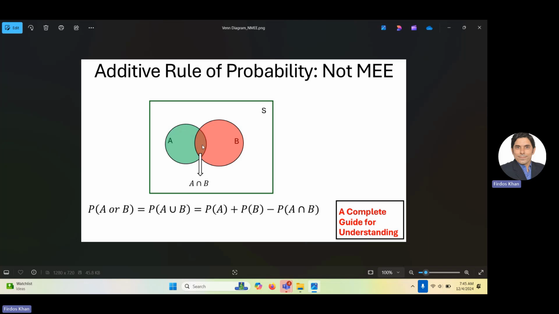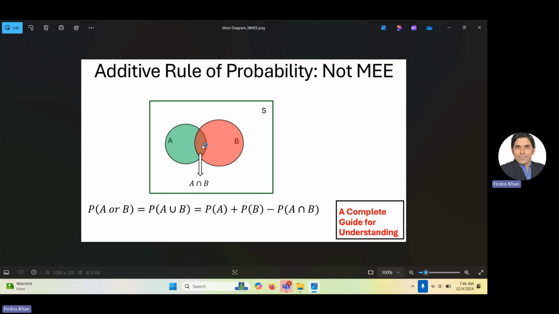Examples of mutually exclusive events can be success and failure, and in terms of gender that can be male and female. In playing cards you can say a spade or a diamond. If you toss a coin, there can be head or tail, both cannot occur together. So you can give a lot of examples of mutually exclusive events.